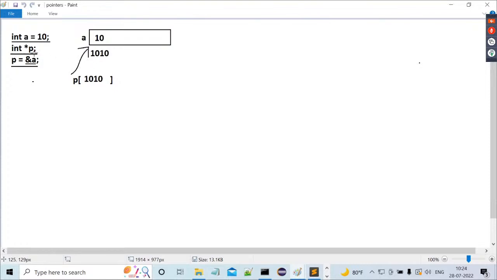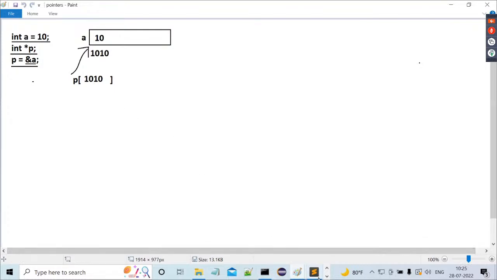Next, int *p is the pointer variable declaration. Then when we compile p = &a, the address of a is stored inside the p variable, so 1010 is stored inside p. Literally, p is pointing to a's memory allocation, the address location of variable a. This is pointer variable declaration. You can observe this clearly.